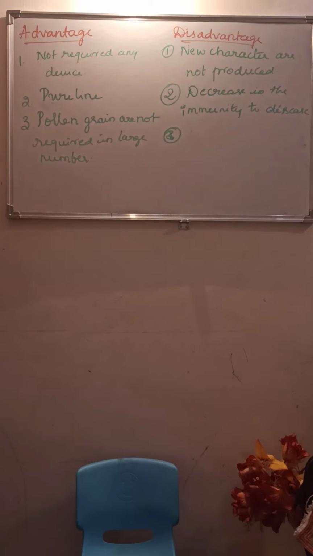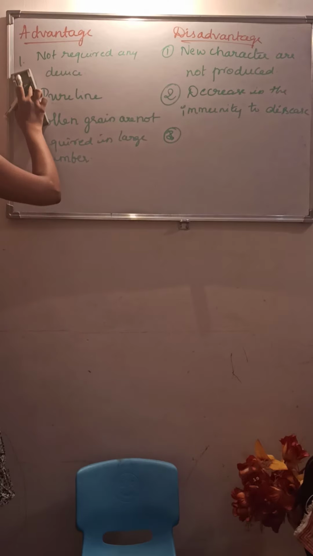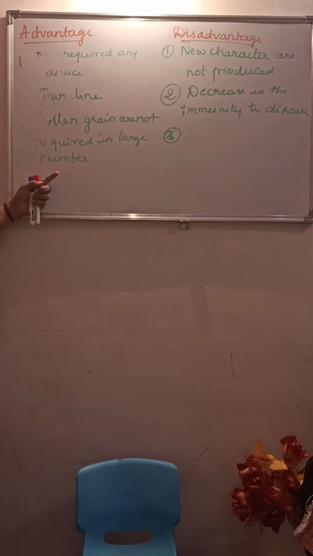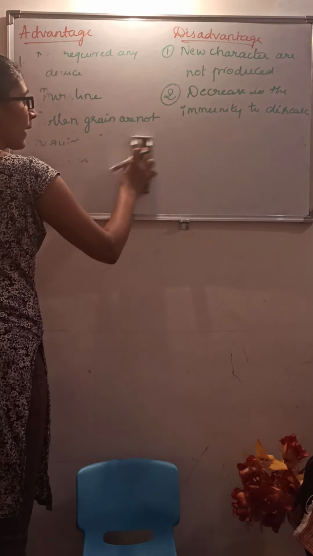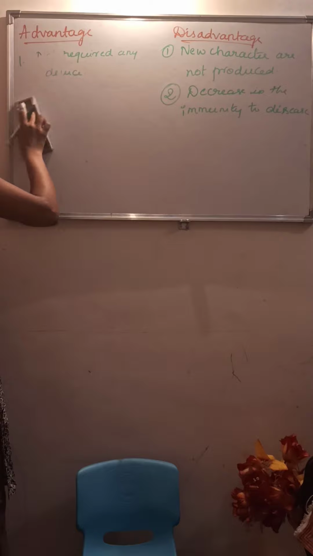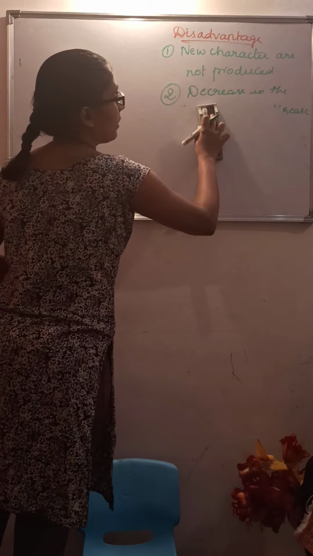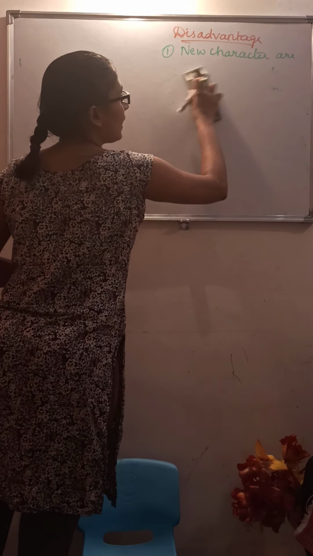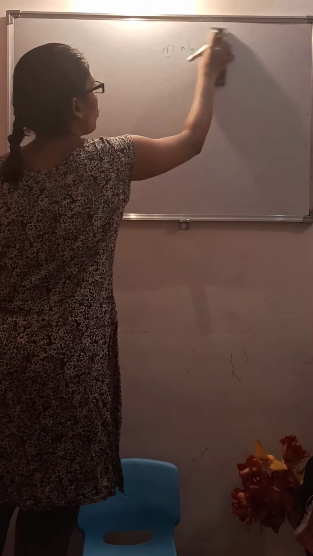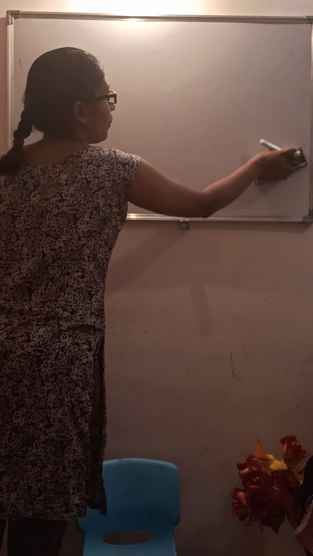So this is about self-pollination. Autogamy, its modifications and conditions are very important. They may ask for 1 mark or 2 marks: what do you mean by plasmogamous condition? What do you mean by cleistogamy? What do you mean by homogamy? What do you mean by self-pollination? All these are important. They may also ask the advantages and disadvantages of self-pollination and cross-pollination.